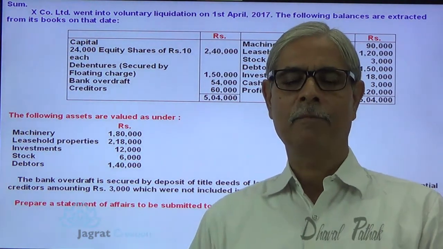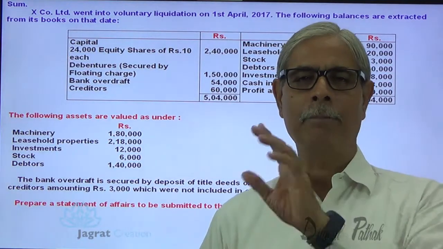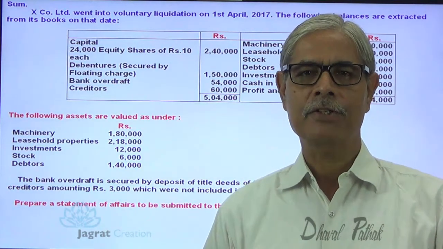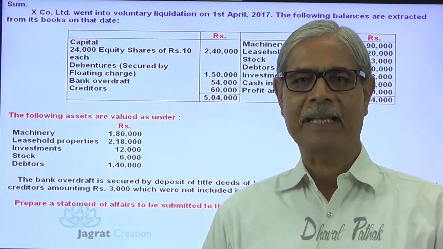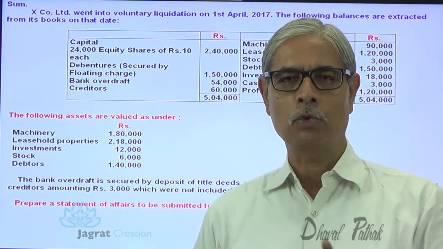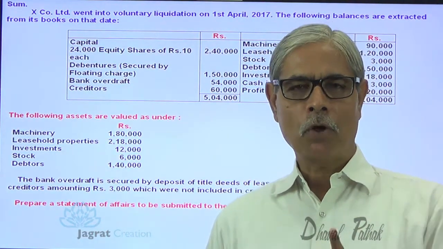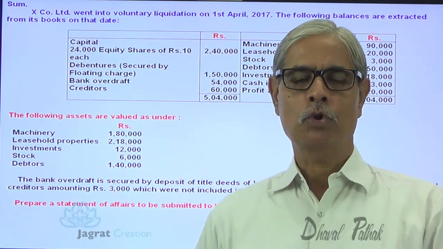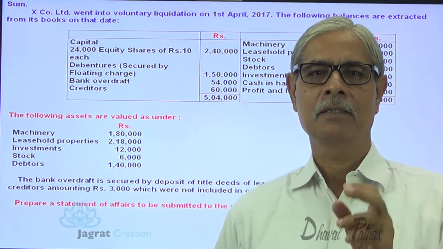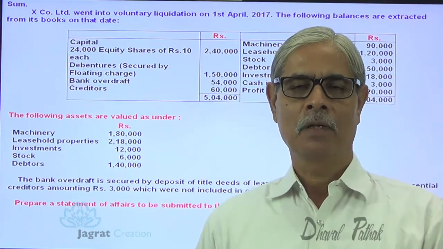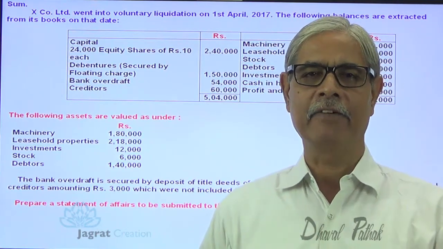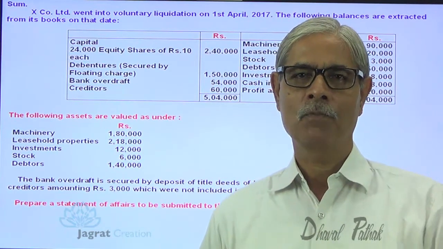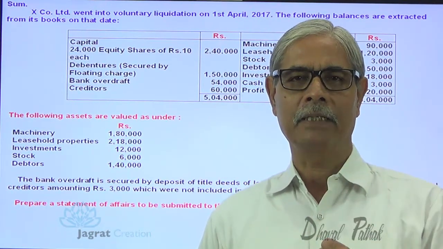Now, as you know, winding up of a company is a legal process by which the artificial existence of a company is brought to an end. For that purpose, a person is appointed to administer the process of winding up. That person is known as liquidator. On being appointed, he assumes all the assets of the company.